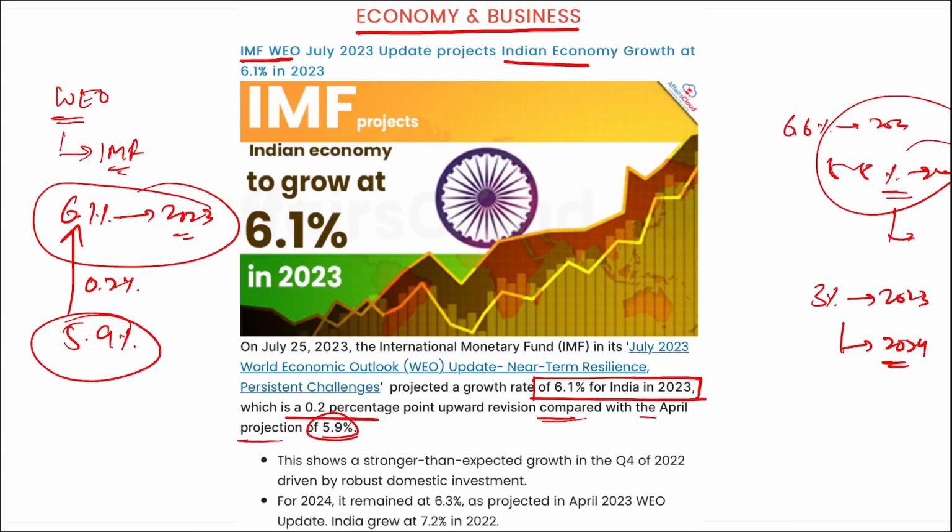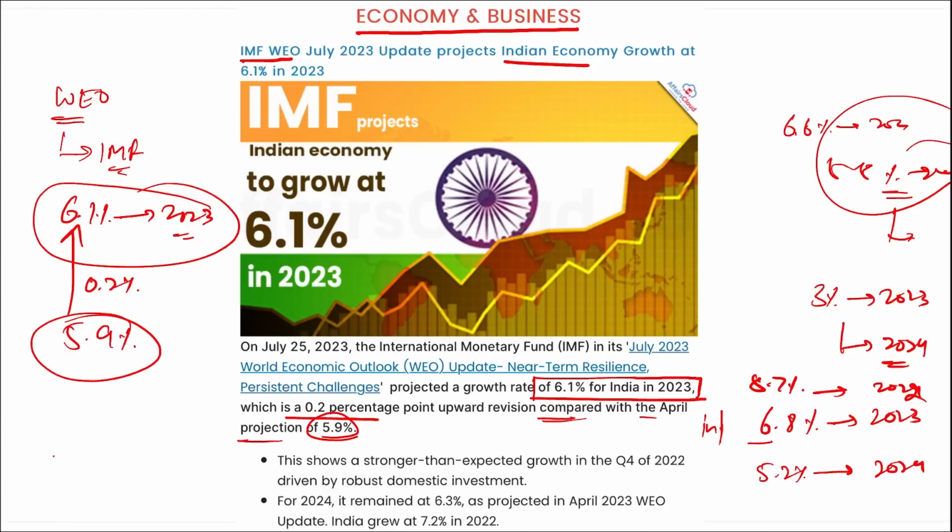And the global headline inflation is projected to fall to 6.8%. This is your global inflation or CPI data. This is for the year 2023, and for 2024 the inflation will be around 5.2% globally, correct? And in 2022, the inflation rate was close to 8.7%. So we can see that inflation is going down.